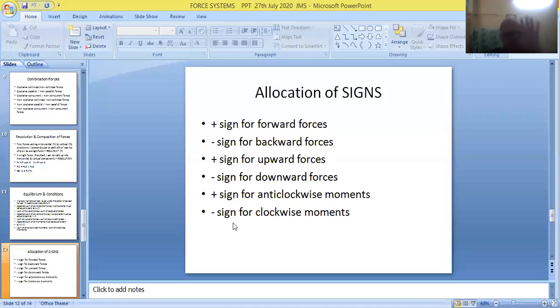So friends, these are the precautions to be taken while solving problems in these topics. If instead of plus symbol you put minus symbol, and vice versa, you will be going wrong in the examinations.